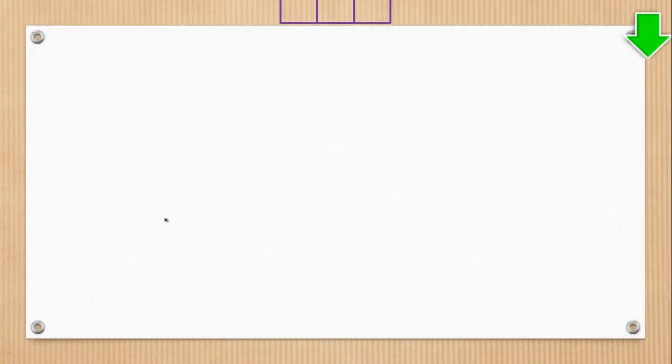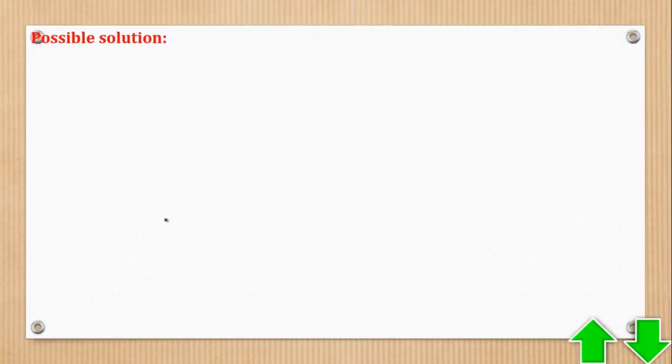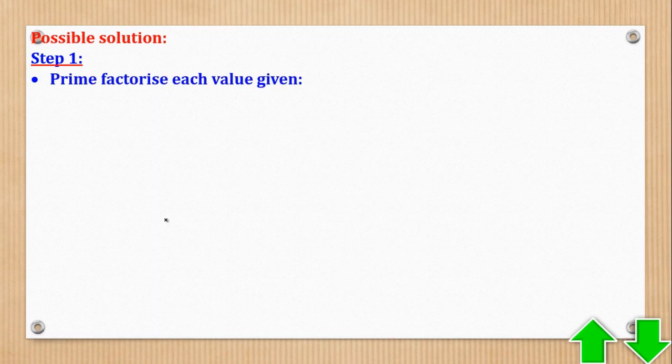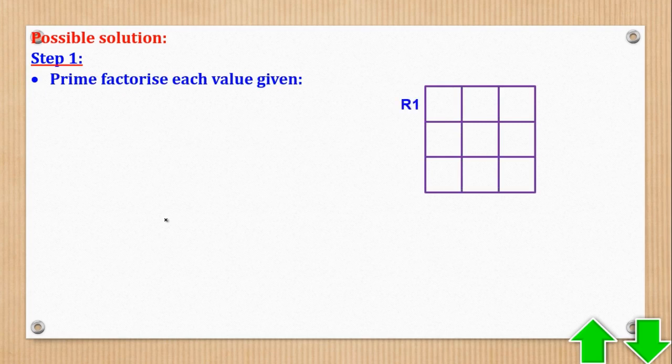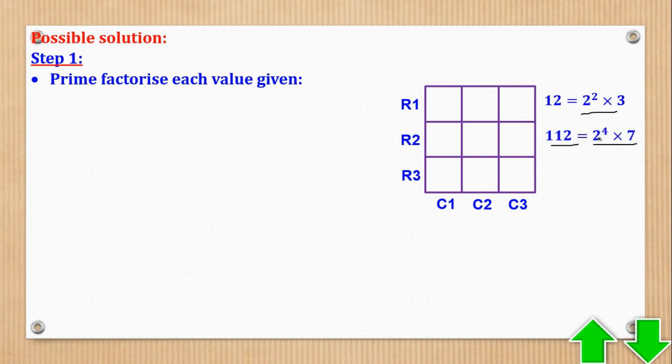So let's look at a possible solution to this question. The first step, because they talked about products, you are going to prime factorize each. So you are going to come and redraw the grid. Then you remember that the first row was supposed to be 12, so you prime factorize it. Second row was supposed to be 112, you prime factorize it. First column, 216, you factorize it. And second column, 12, you prime factorize it.